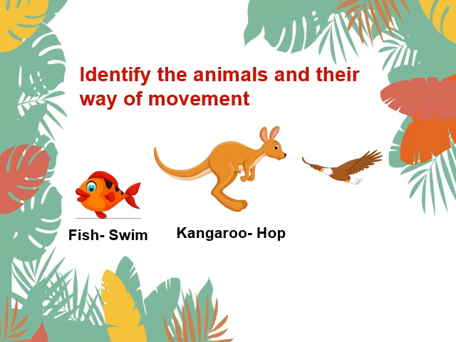And the last picture, what is it? Yes, it is an eagle and it flies. So these are the three animals which have different way of movement from one place to another. So now we will start our today's video.